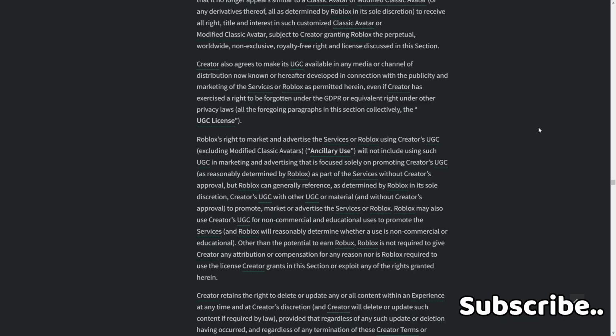Roblox can generally reference, as determined by Roblox in its sole discretion, creators' UGC with other UGC or material and without creators' approval to promote, market, or advertise the services of Roblox. Roblox may also use creators' UGC for non-commercial and educational uses to promote the services, and Roblox will reasonably determine whether a use is non-commercial or educational other than the potential to earn Robux. Roblox is not required to give creator any attribution or compensation for any reason, nor is Roblox required to use the license creator grants in this section or exploit any of the rights granted herein.